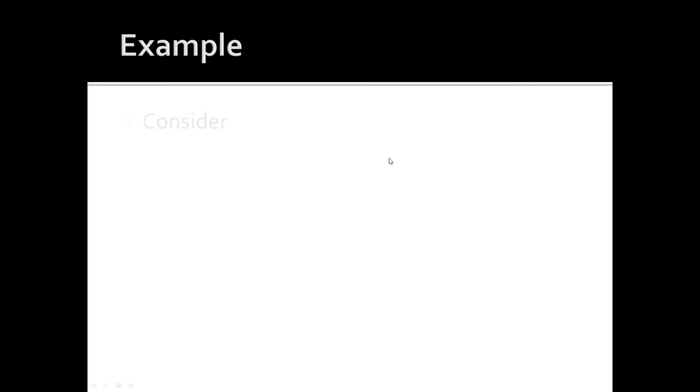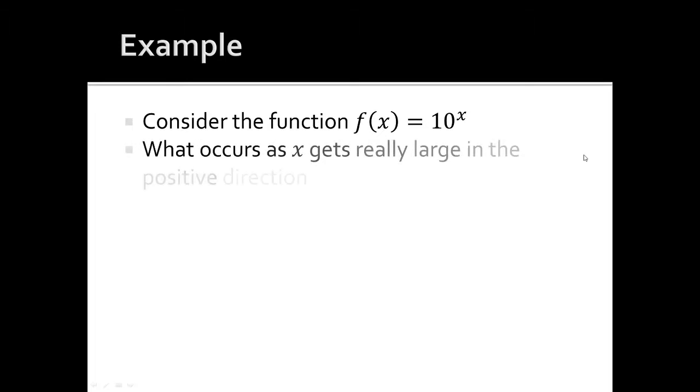Right. Now here's another example. Let's consider the function 10 to the power of x. What happens to this function as x gets really large? What occurs as x gets really large in the positive direction? Well, as x goes towards infinity, it looks like my function 10 to the x will also get bigger. Because if I put in 1,000,000, 10 to the power of 1,000,000 is really big, so it's going to continuously get larger and larger.